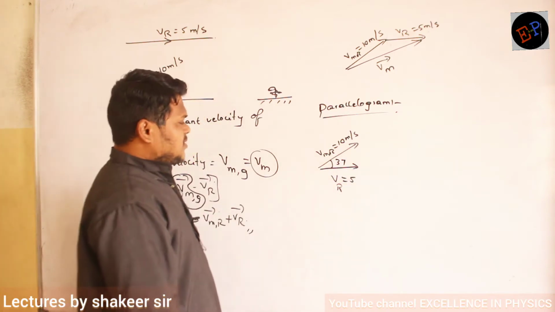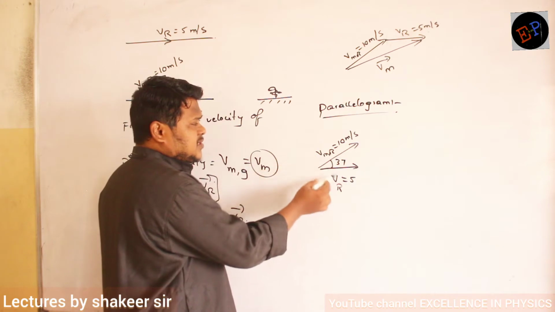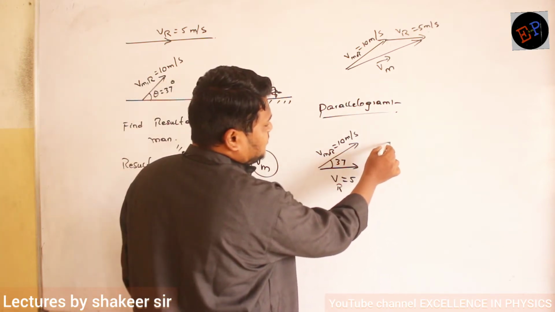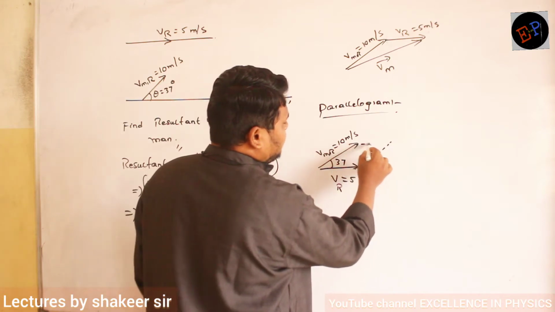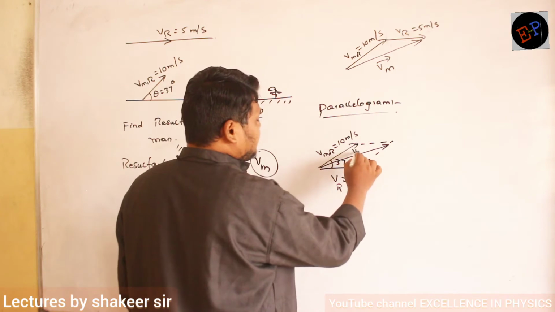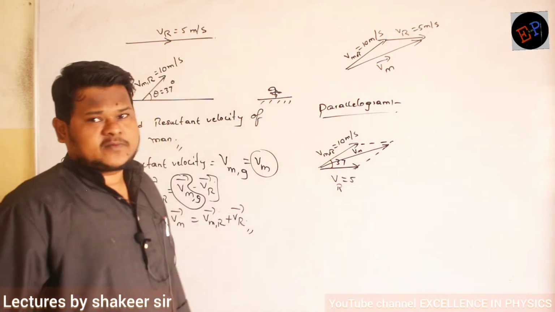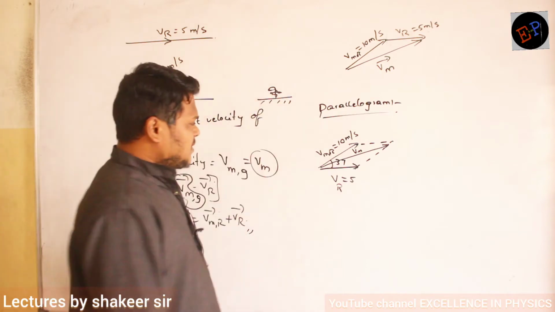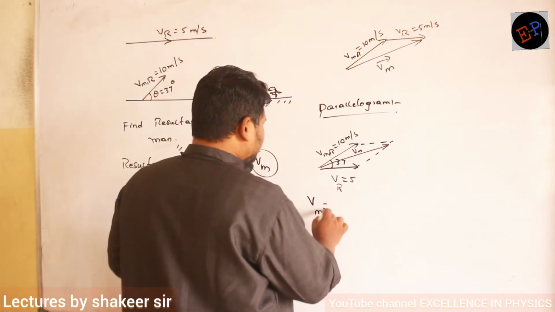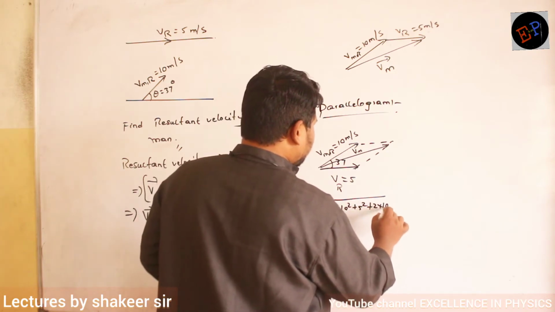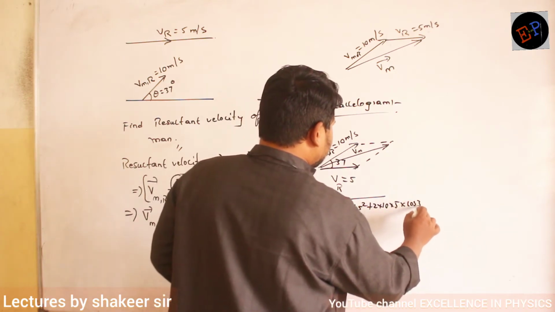Okay. So now I am supposed to take the resultant of these two only. So what is the formula? If I duplicate them, then this is my resultant. This resultant is nothing but Vm, velocity of man with respect to ground, which is called the resultant velocity also. So velocity of man can be written as square root of 10 square plus 5 square plus 2 into 10 into 5 into cos 37.